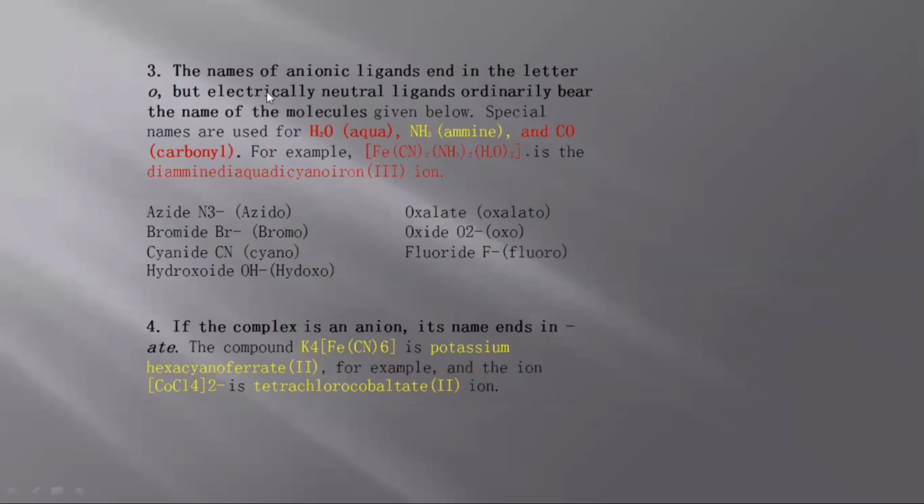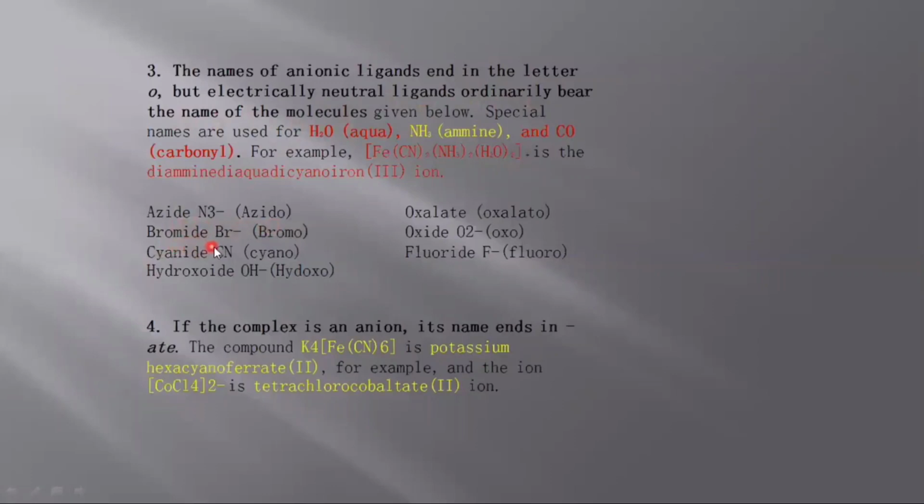The third rule is that the names of anionic ligands end in the letter O, but electrically neutral ligands ordinarily bear the name of the molecule. For example, consider azide. Azide is N3 negative. You know azide is an anionic ligand. So we will omit the letter E and put O at the end of the name of the ligand. So azide will be written as azido.